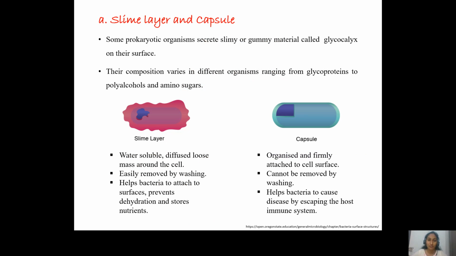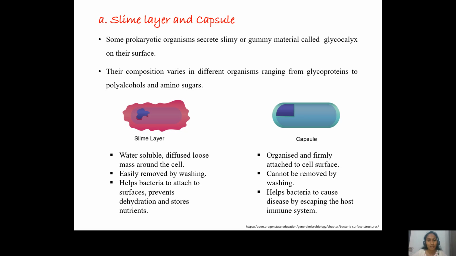Now let us look at each of them in detail. Coming to the first one, the slime layer and capsule. Certain microorganisms produce a gummy or sticky substance which is called glycocalyx. This glycocalyx can be made up of polypeptides or sugars, depending upon the type of organism. Also, the arrangement of this glycocalyx varies between bacteria. In some bacteria, the glycocalyx is loosely arranged as a fluffy material, and by simple shaking it can be easily washed off.